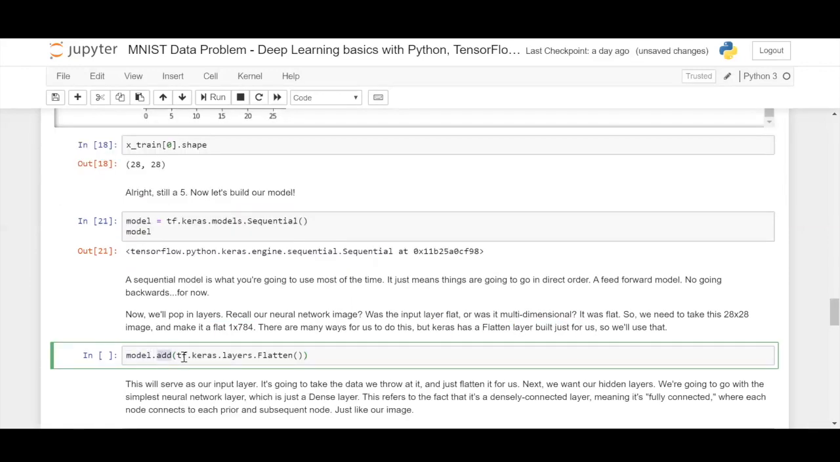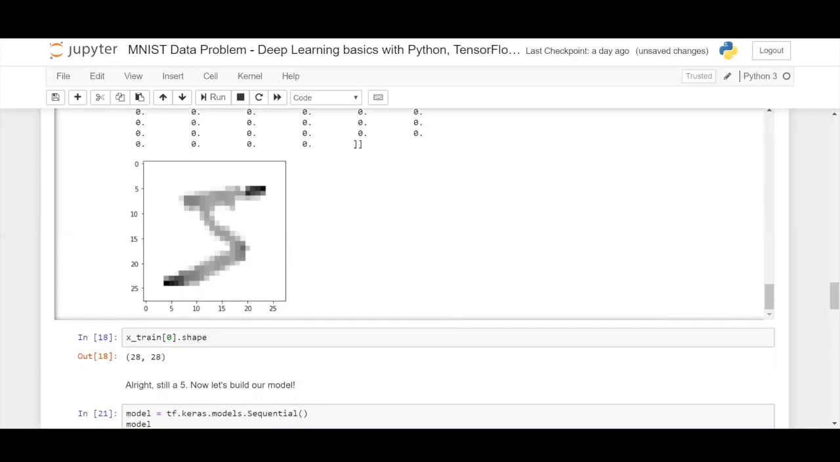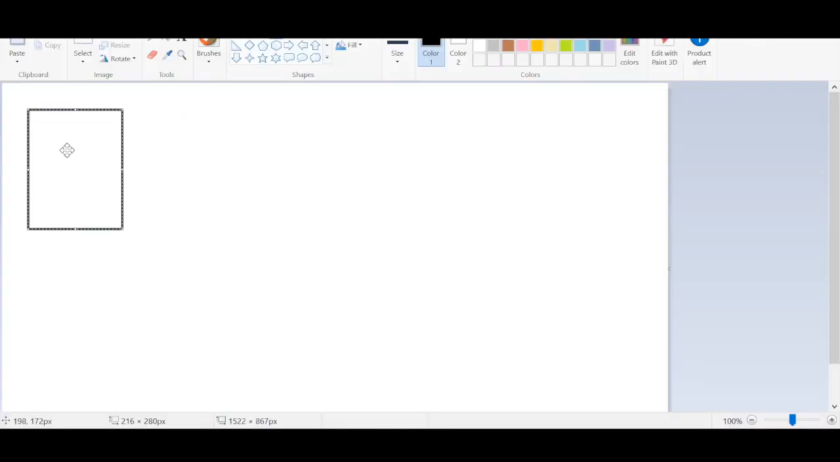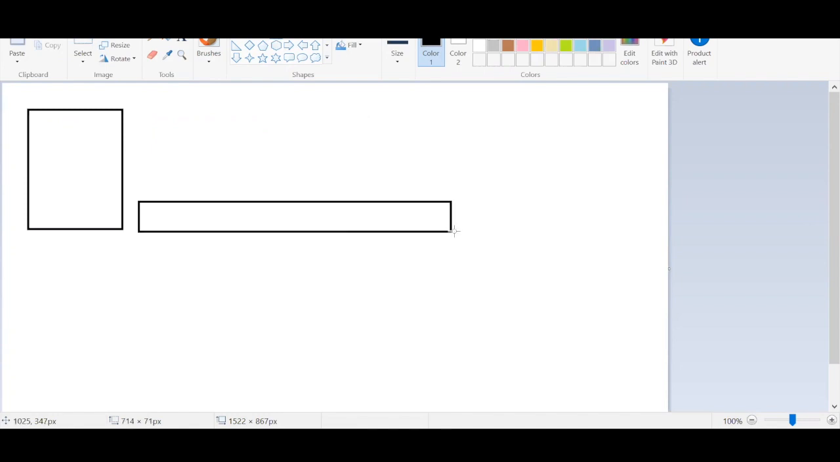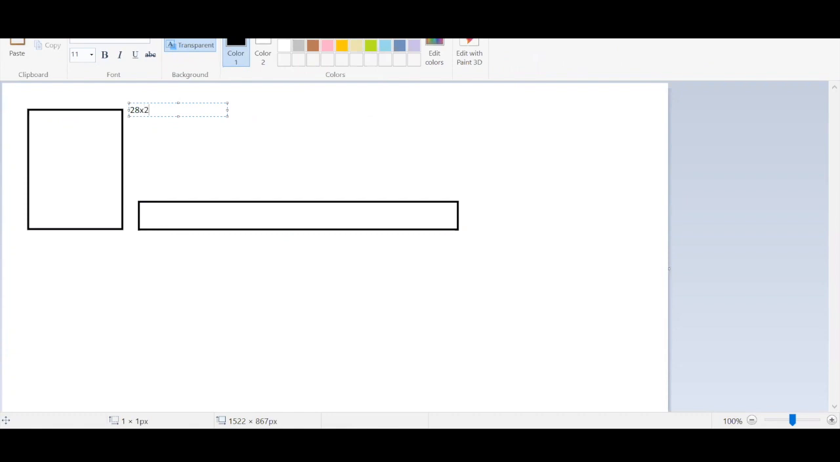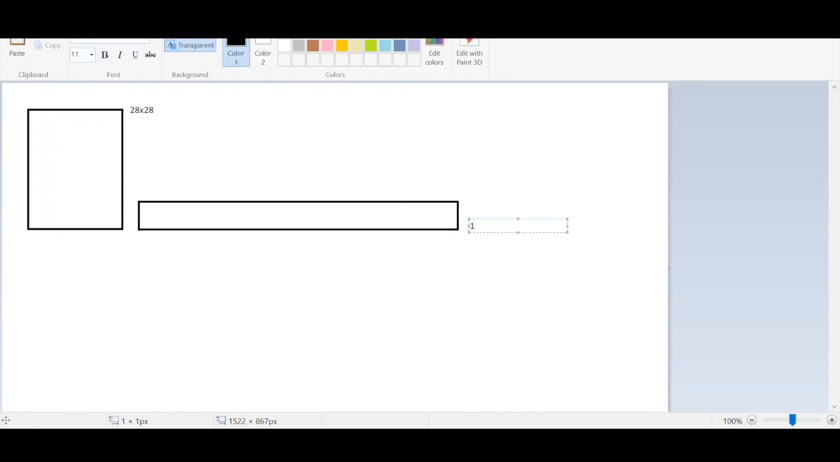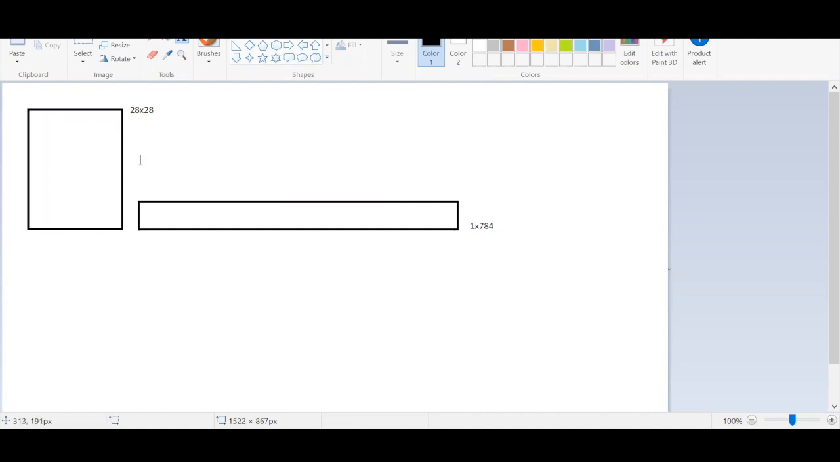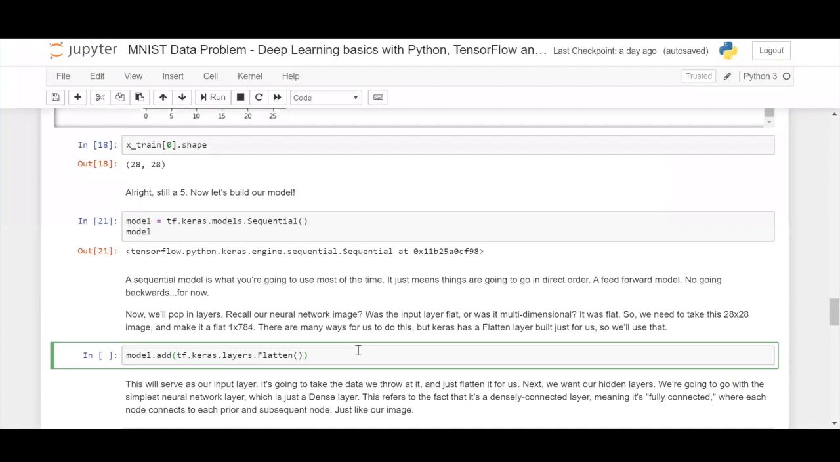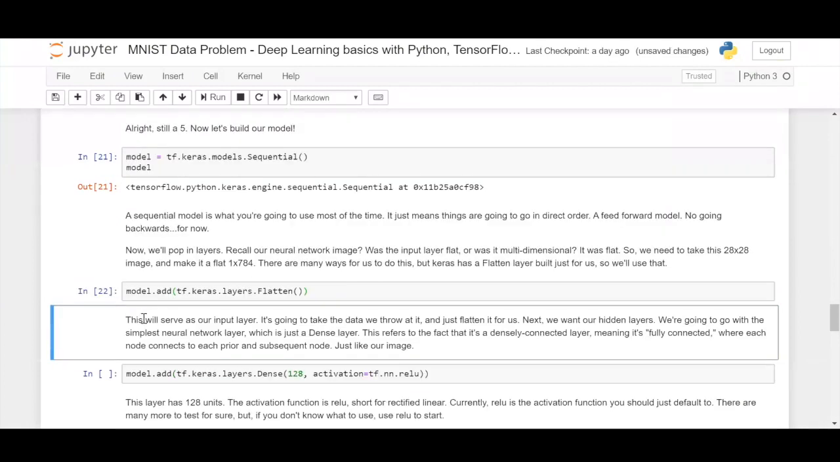Next, we'll add a Flatten layer. I'll show you how it looks in Paint. This is the default image. Once you pass it through a Flatten layer, this is how it looks. Firstly it is a 28 by 28 image, and after flattening, 28 squared is 784, it becomes a 1 by 784 size image. This is what the flattening operation does to your image. So the sequential model is built, and now let's add a flattening layer.